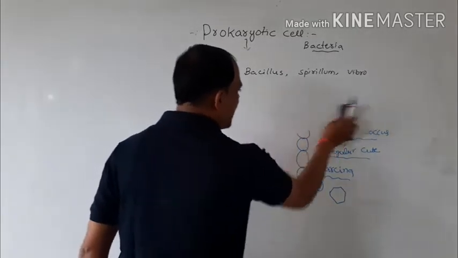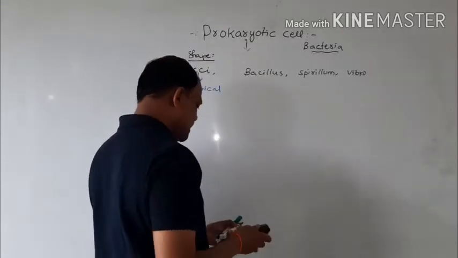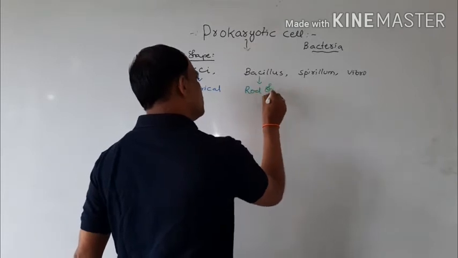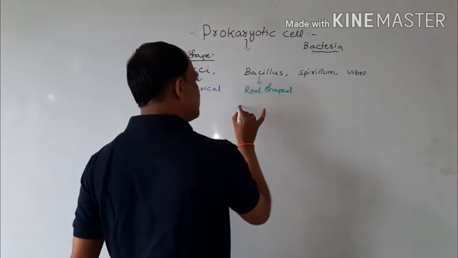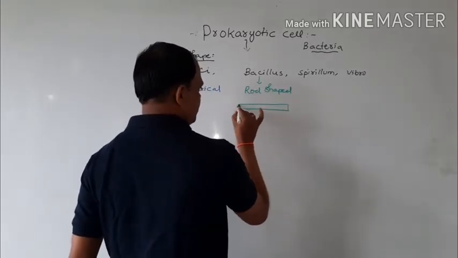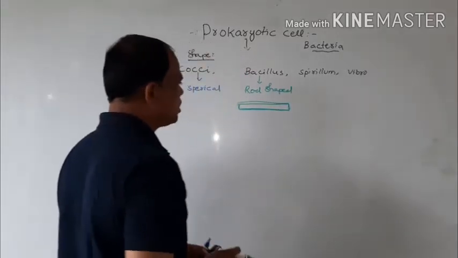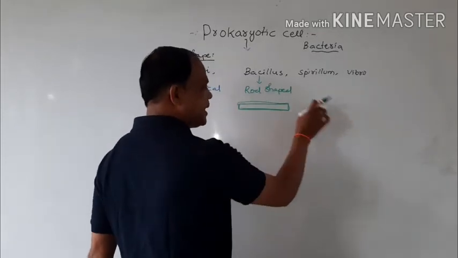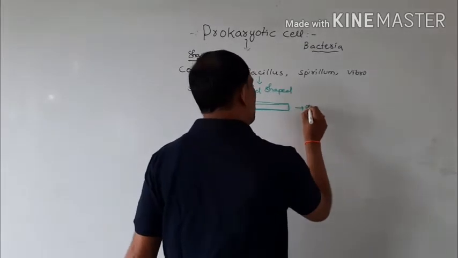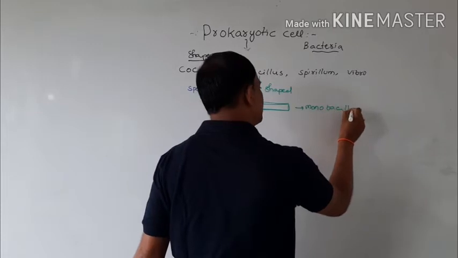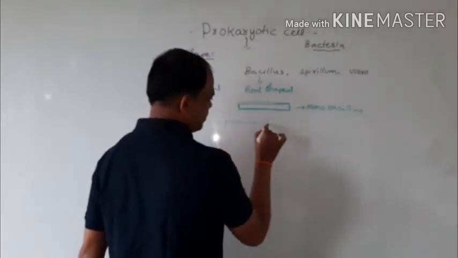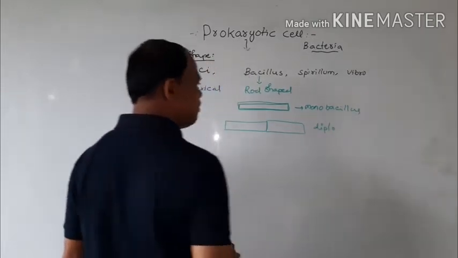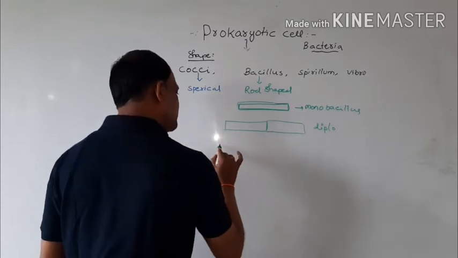The next one is Bacillus. Bacillus means rod-shaped bacteria. Rod-shaped bacteria are called Bacillus. Based on number, the Bacillus are divided into 3 types: Monobacillus, Diplobacillus, and Streptobacillus.